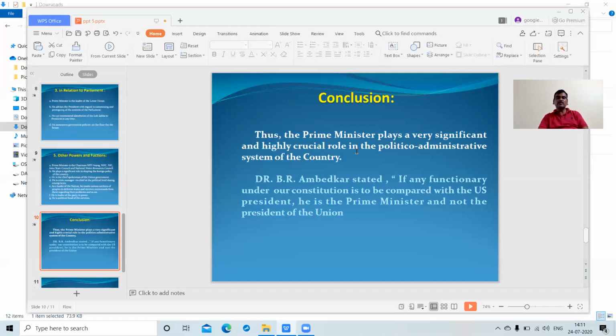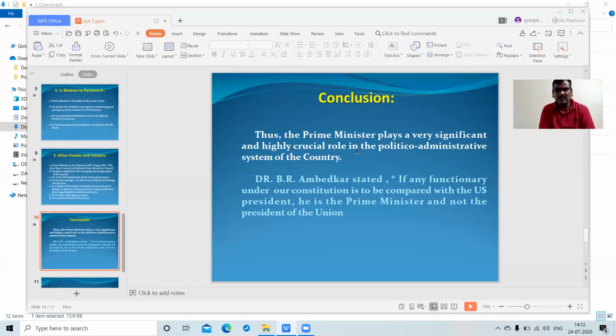Suppose you take an example: the National Information Commission is a powerful instrument to correct the corruption of the administration. These systems were also adopted, and the various powers and functions of the Prime Minister were increasing day by day, and the security powers are controlled by the Prime Minister of India.